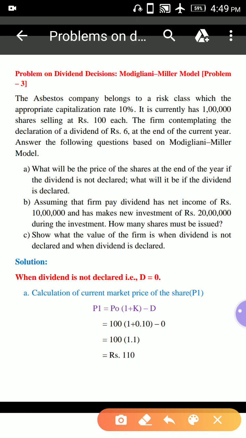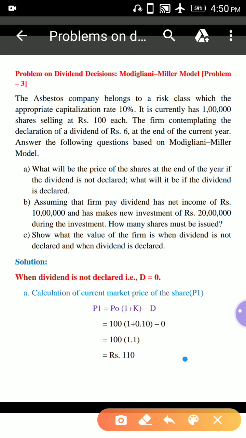Capitalization is given in the problem, that is 10%. K value is 10%. It currently has 1 lakh shares selling at rupees 100 each. So currently the number of shares available is 1 lakh, that is existing shares n is equal to 1 lakh, selling at rupees 100 each. Okay, the firm is contemplating a declaration of dividend of rupees 6. So the firm has decided to pay a dividend of rupees 6 at the end of the current year.